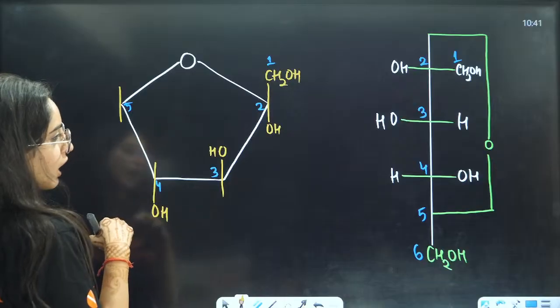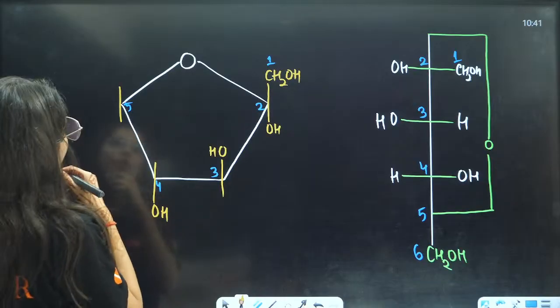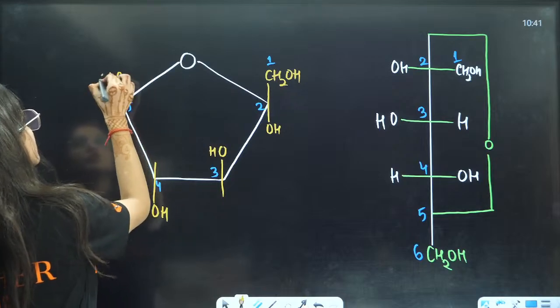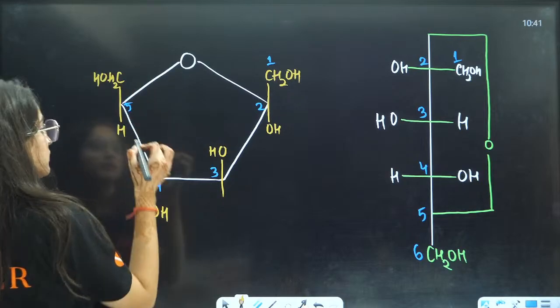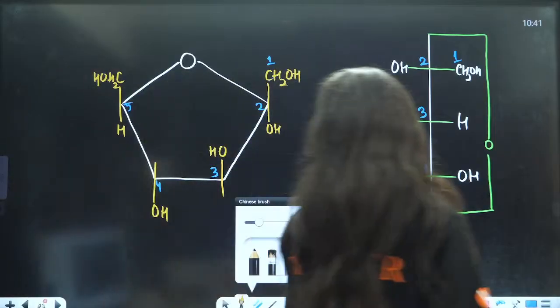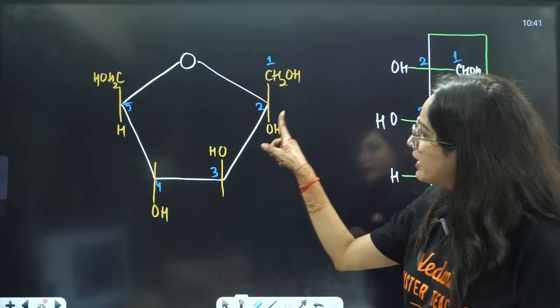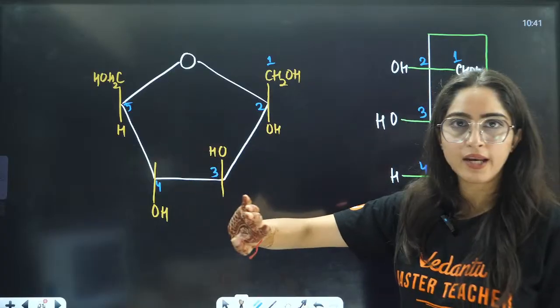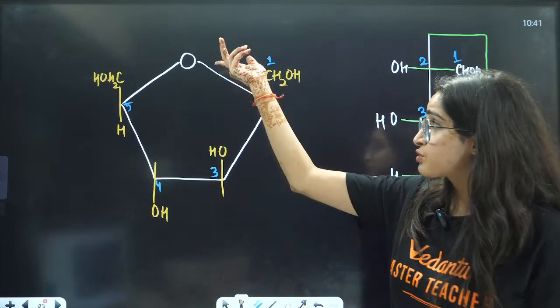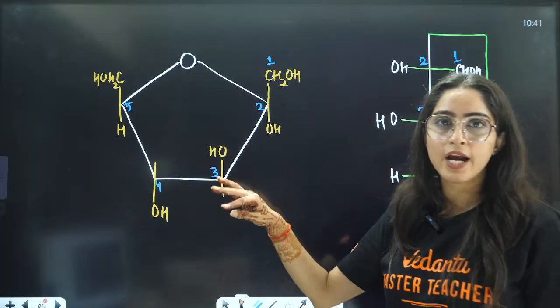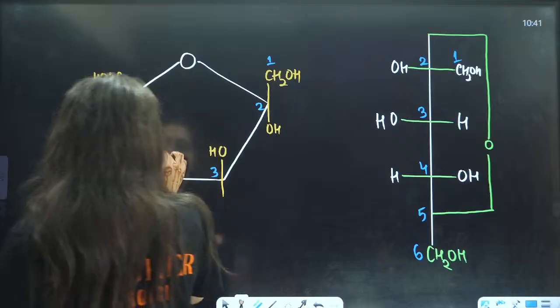Again, on the fifth carbon, what do you have? On the fifth carbon, you have one hydrogen and you have one CH2OH, right? Now, I have drawn it 1, 2, 3, 4, 5, right? In some books, they could have written 1, 2, 3, 4. In that case, it will be completely opposite, right?